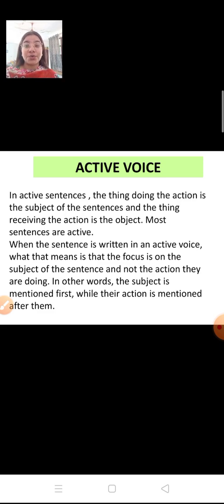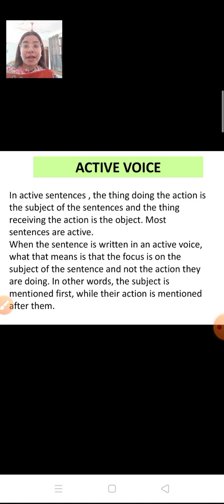What action is it doing? It is writing a letter. Now the thing receiving the action is the object. And this type of sentence which has the simple structure like a simple sentence, that is known as active voice.